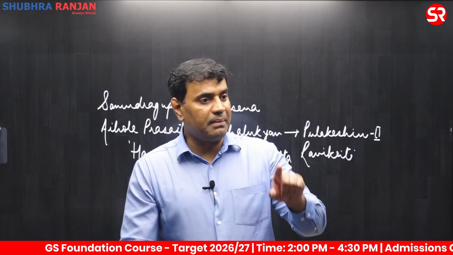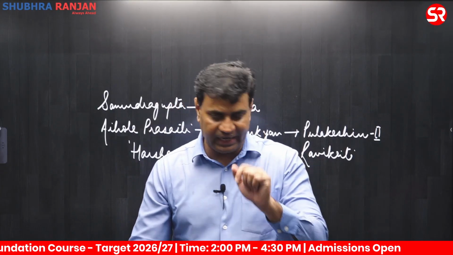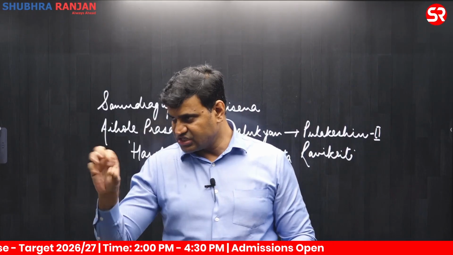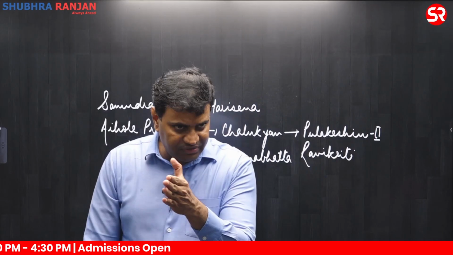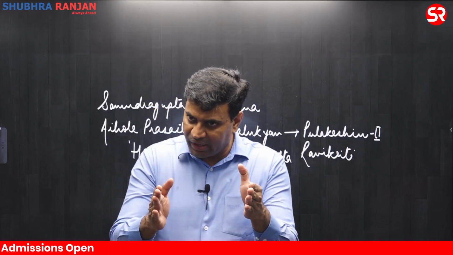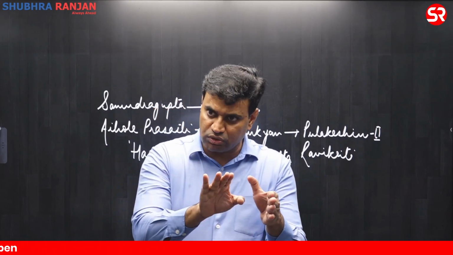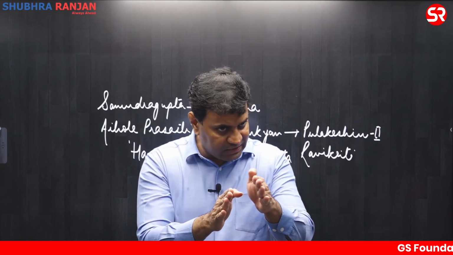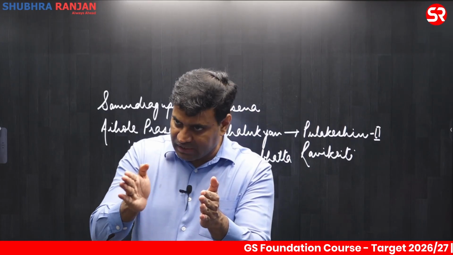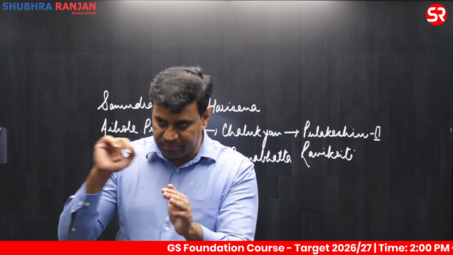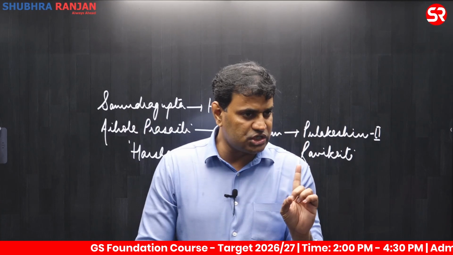In fact, historians have demarcated the political boundary of the Mahajanapadas depending on punch-marked coins. Because after a certain extent, the punch-marked coin changes and other symbols are found on those coins that indicate the rule of another ruler from that region. So political boundaries of the 16 Mahajanapadas have been demarcated largely based on the circulation of coins.